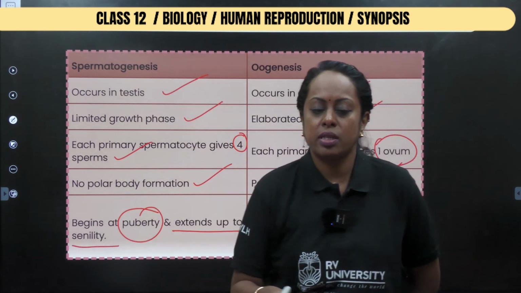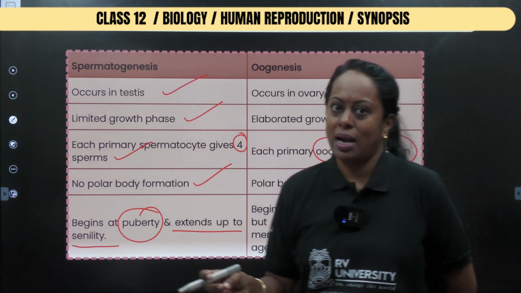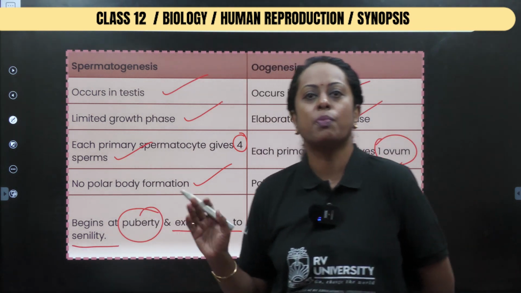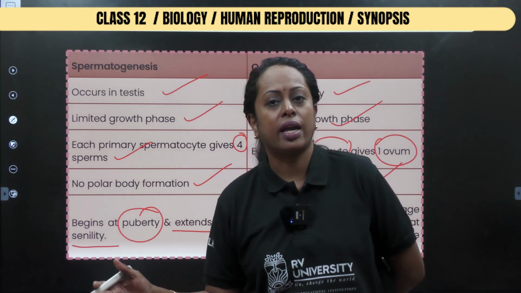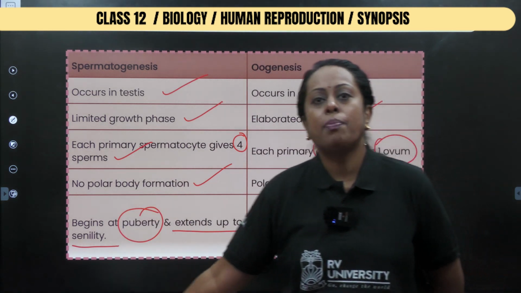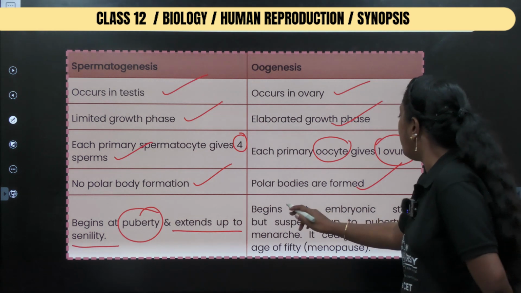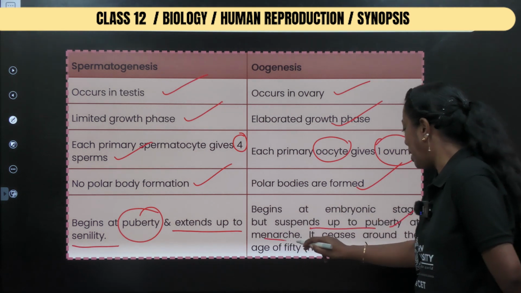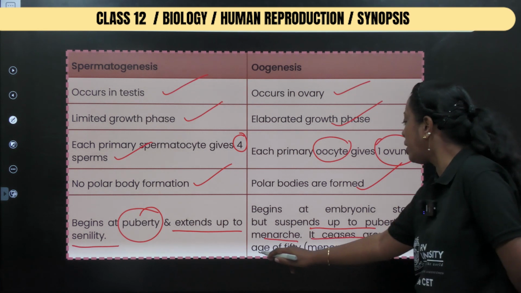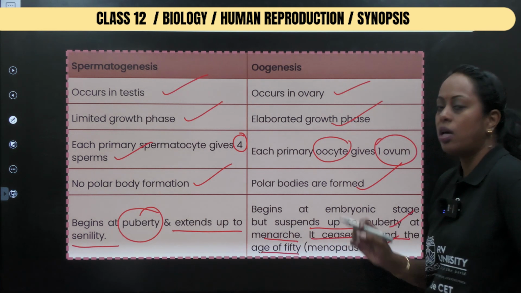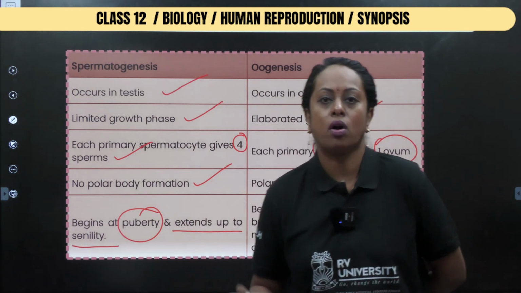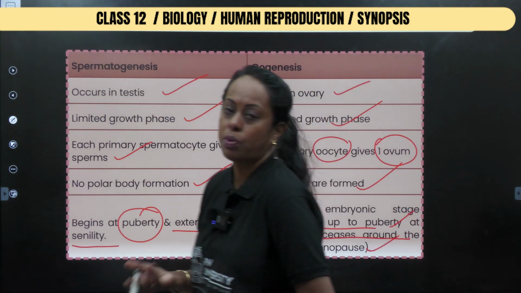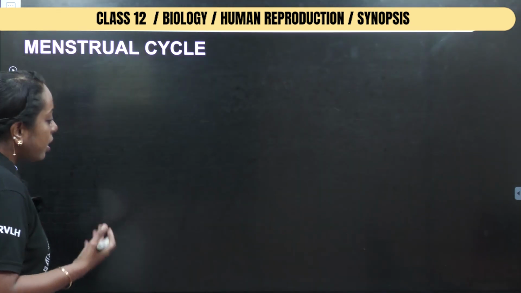Till the death of the person, but we can say reproductive climacteric occurs at the age of 60. Maybe the count of the sperm slightly declines, but production of sperm continues in case of male, but it is going to stop in case of female. Okay, it begins at embryonic stage and is suspended up to puberty at menarche, and it ceases around the age of 50, where we use a word which is known as menopause. So I hope we glanced through this particular gametogenesis process. Now with this, let's see what is next.